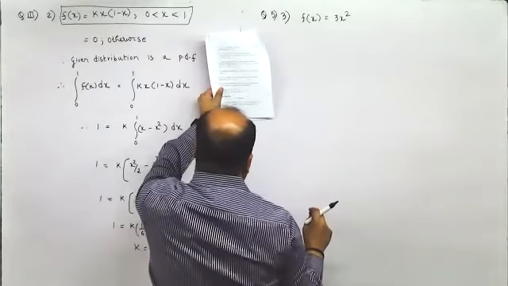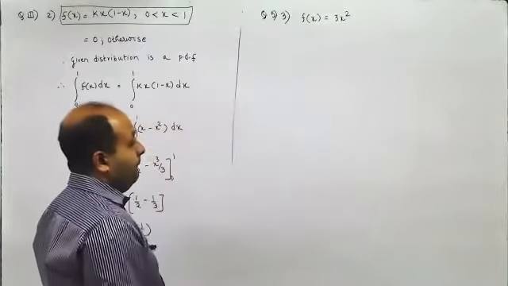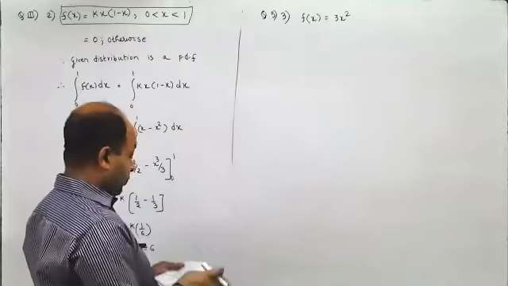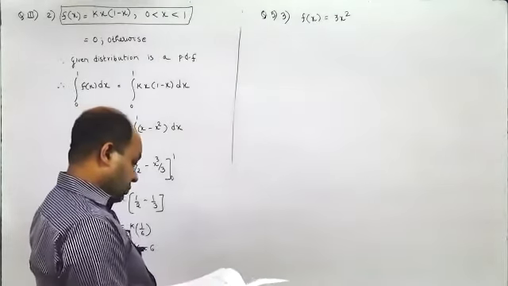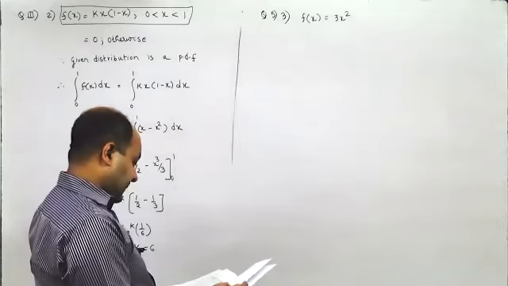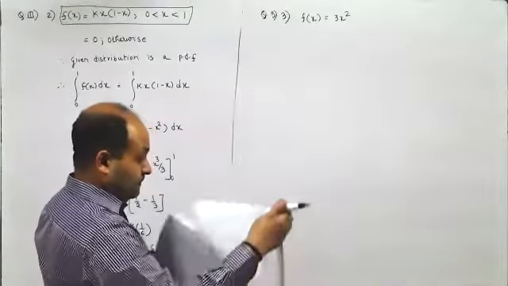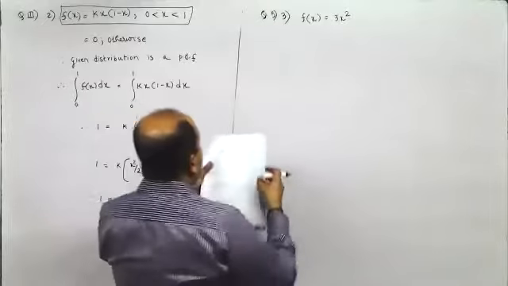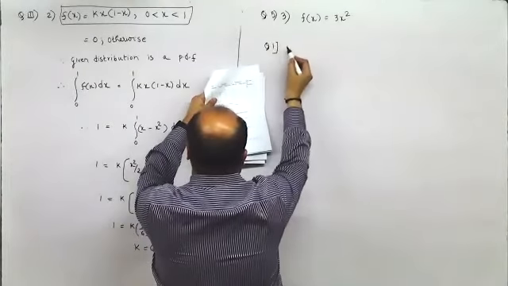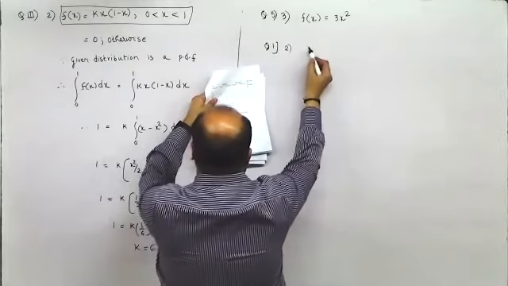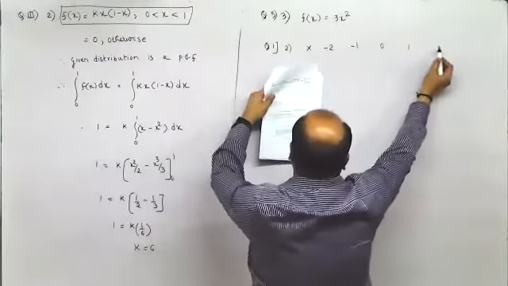So wait a second, I missed the sign. So yeah, they have given true.